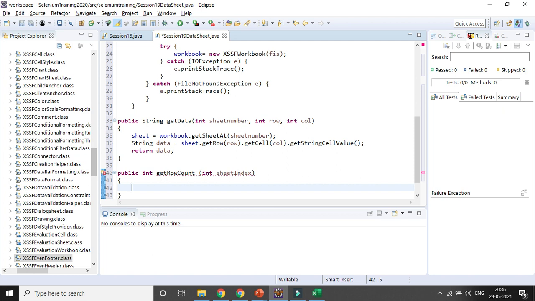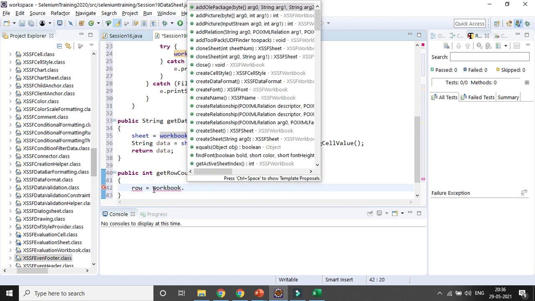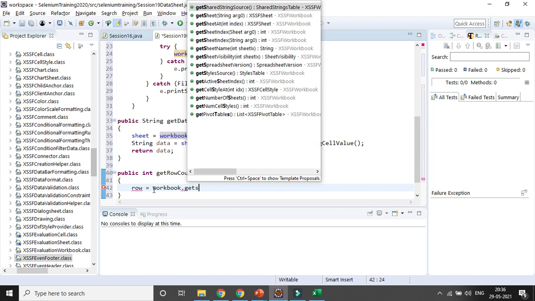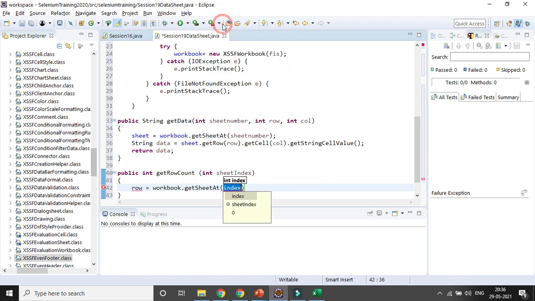How to read the row is nothing but row equal to, you can see, first I need to go to the workbook, right? For reading the row, then dot getSheetAt. And here definitely we will be giving the sheet index, that variable whatever we are passing.